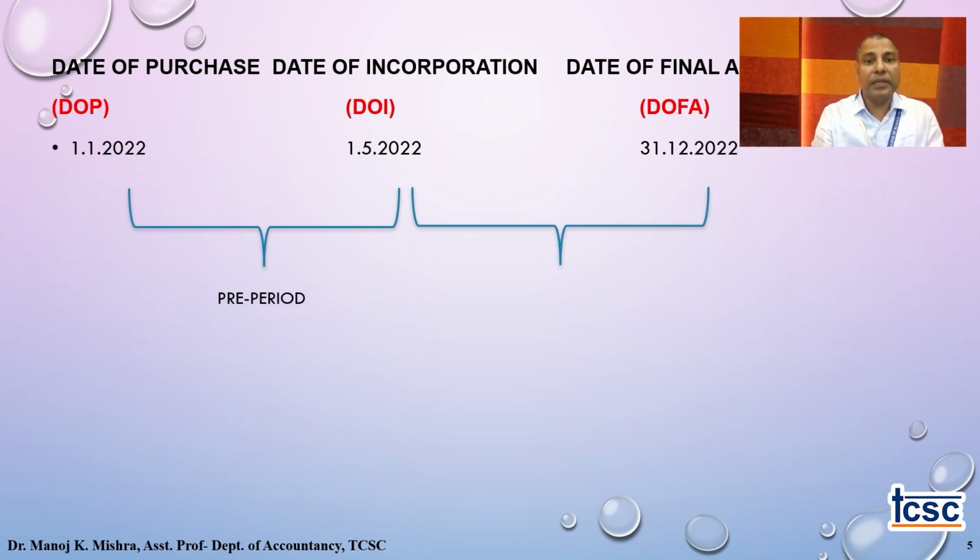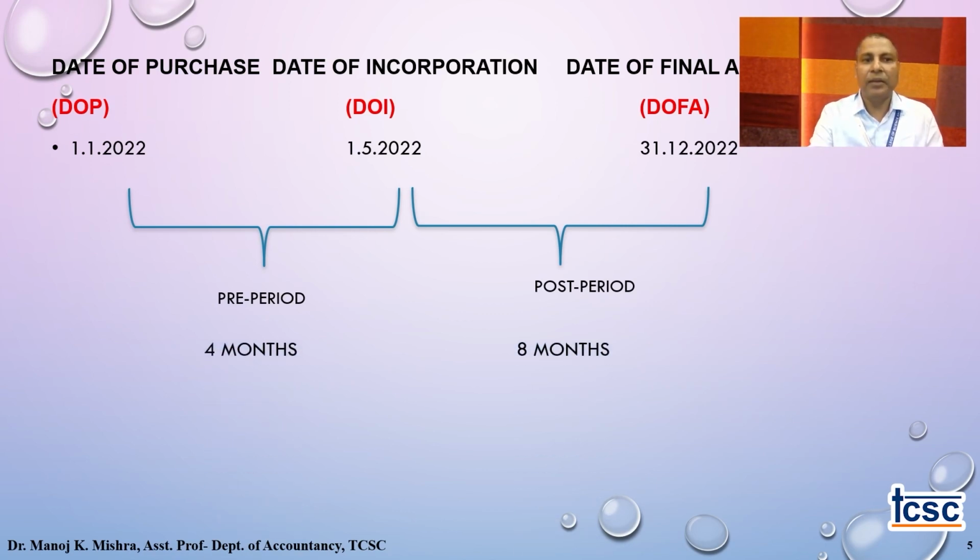The period up to the date of registration is known as the pre-incorporation period, and from the date of incorporation up to the date of final account, the period is known as the post-incorporation period.